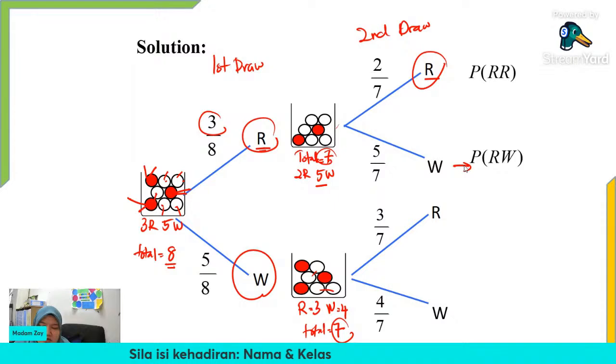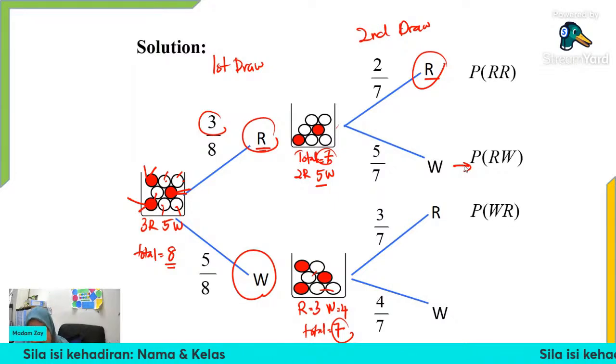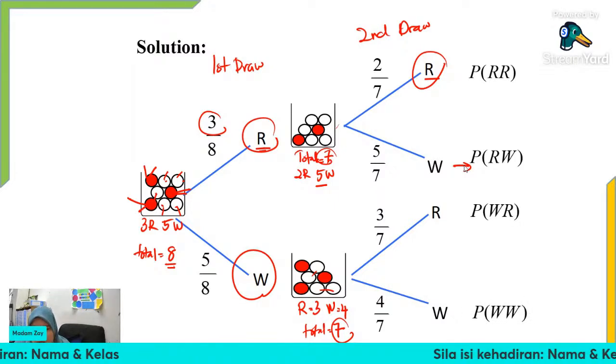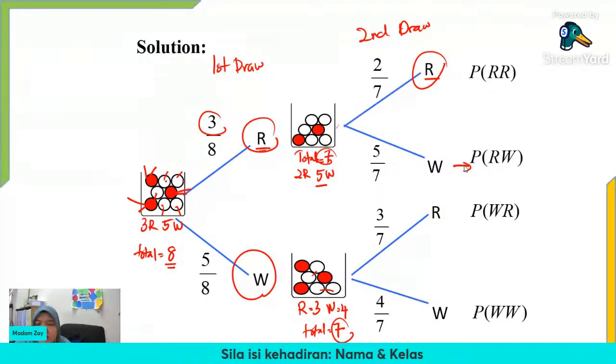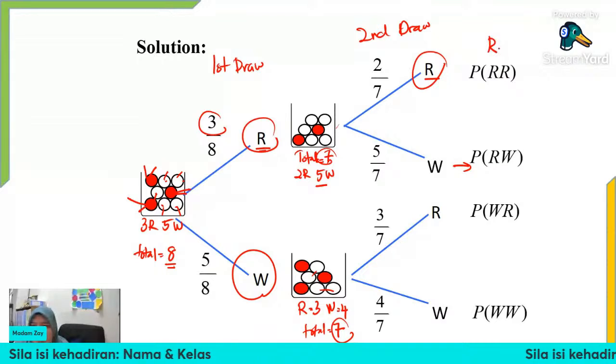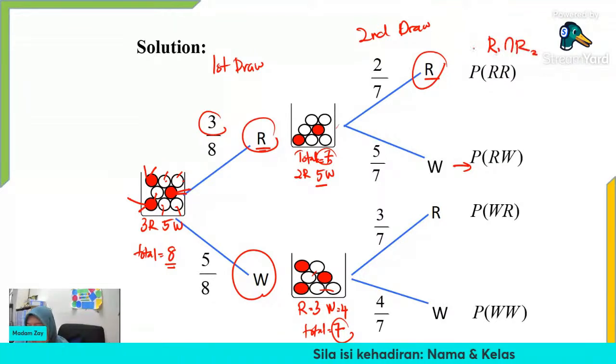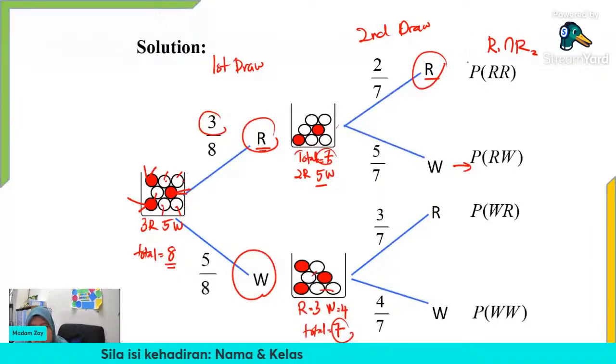And continue. The next one will be white and then red. And the last one is both are white. Now, the first question is asking what is the probability if we get both red. So this is actually red 1 intersect red 2. It happened together. Okay, so if it happened together, what do we need to do?